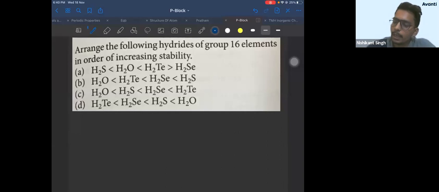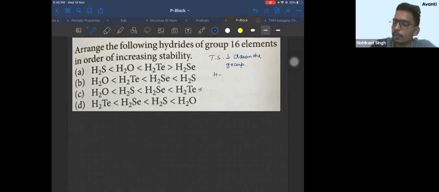Obviously, thermal stability down the group क्या होगा? Increase करेगा. Thermal stability increases down the group. Why? Sorry, thermal stability decreases down the group. Why does thermal stability decrease down the group?